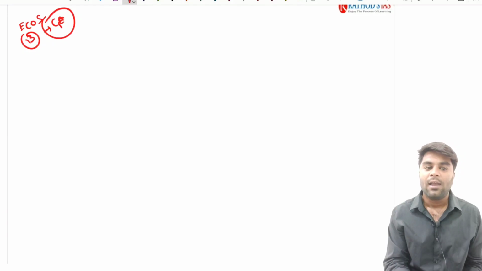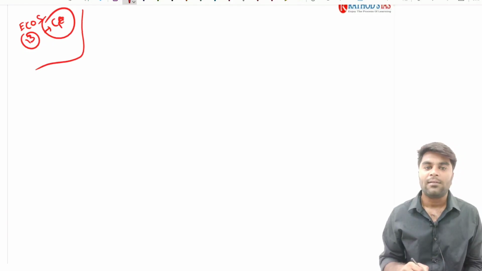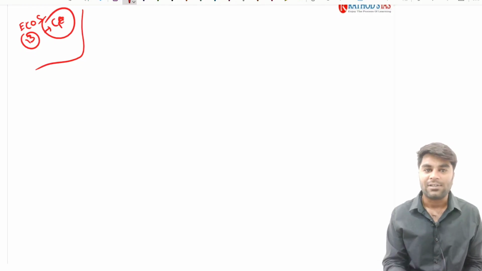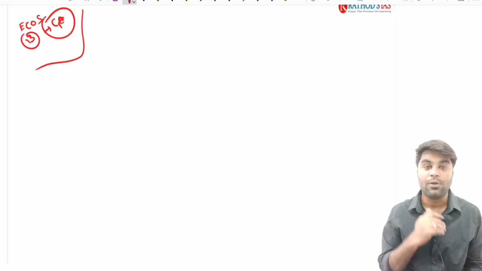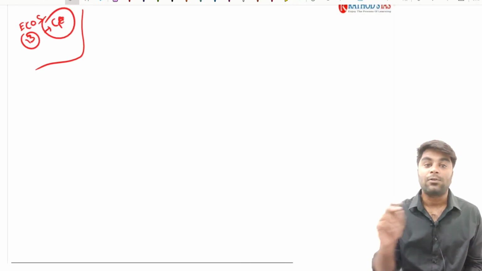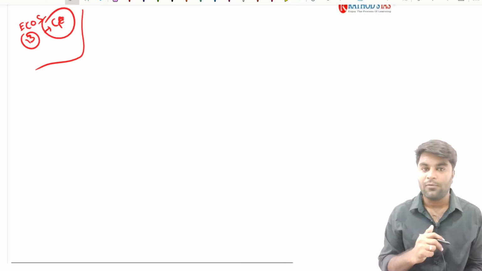So that's the reason, as I always promise in our economic classes, that not only the current affairs are going to be taught for you, but also the concepts which come along with the current affairs in Rathods IAS. So without wasting any time, let me give the basic concepts with respect to how the GST is going to work and what this GST is all about, and the rest of the technical details that you have in these slides, which you can read by yourself. But as far as the topic is concerned, I am going to explain it to you very clearly.